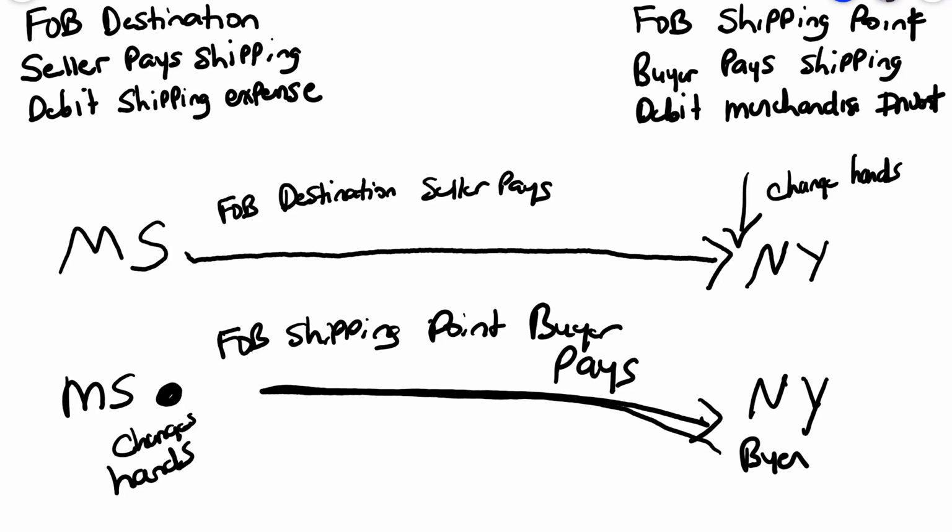Once you know who pays shipping, if the seller pays shipping, it's a selling expense. Basically, we wanted to pay the shipping to help us make that sale. However, if the buyer's paying it, then it's just another cost of our inventory. We just need to add it to our inventory cost. It costs us the price of our inventory plus the shipping to get to us, and that's why we're going to debit merchandise inventory. So let me know if you have any questions.